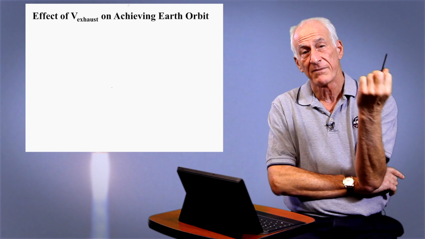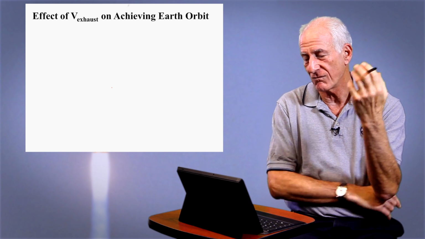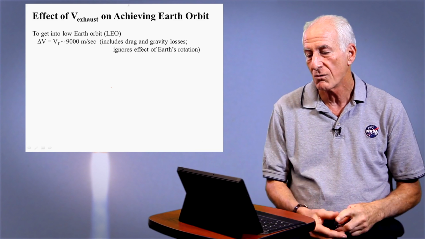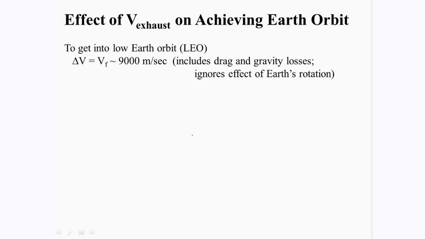Okay, so why does this all matter? And why do we care about having a higher or a lower exhaust velocity? Well, orbital velocity in low Earth orbit is about 8 kilometers a second, but if you're launching through the atmosphere, you have atmospheric drag and what we call gravity losses, which I'm not going to go into now. We'll talk about flying through the atmosphere a little later. We're also not going to talk about the fact that the Earth is spinning. Let's just assume that we need to have a velocity change of 9 kilometers per second to get to orbit.